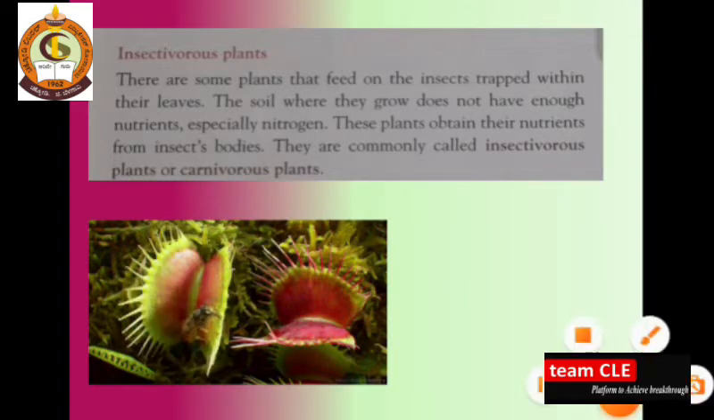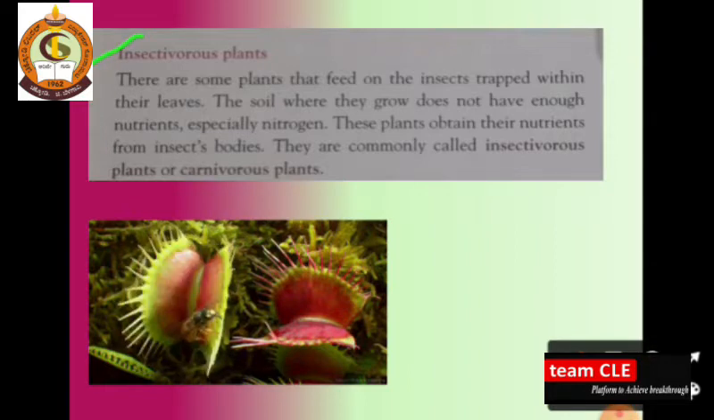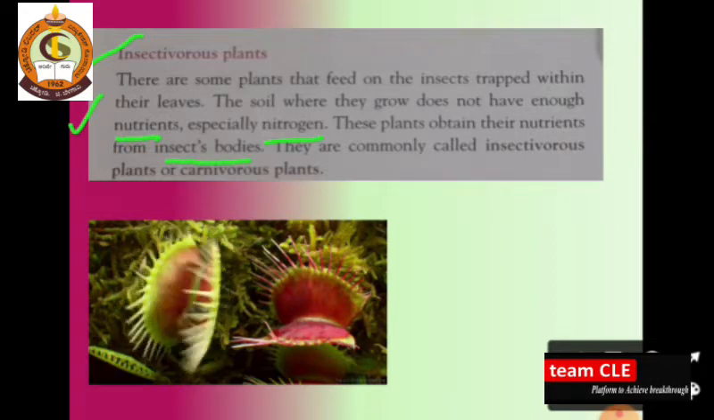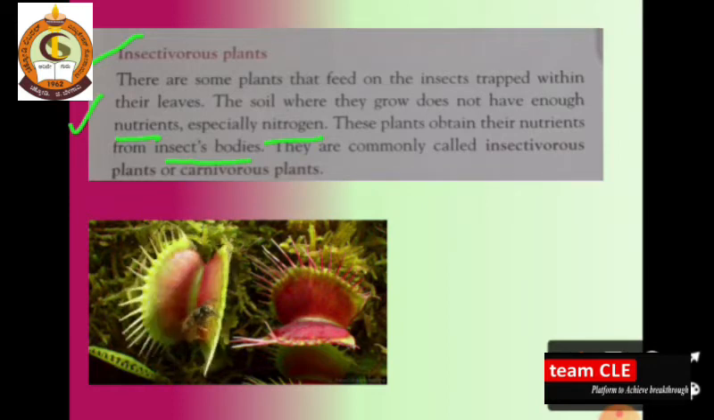Dear students, I hope there is no confusion about the insectivorous plants. Once again I am repeating, there are some plants that feed on the insects trapped within their leaves, and the soil where they grow does not have enough nutrition, especially nitrogen. So these plants obtain their nutrition from the insects' bodies, which contain nitrogen. That is why, for getting the nitrogen, these plants trap these flies. So these are commonly known as insectivorous plants.